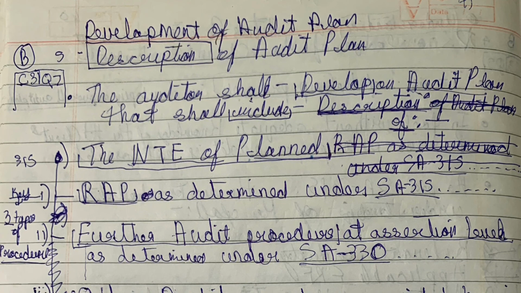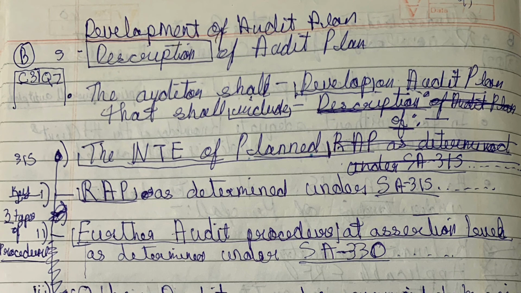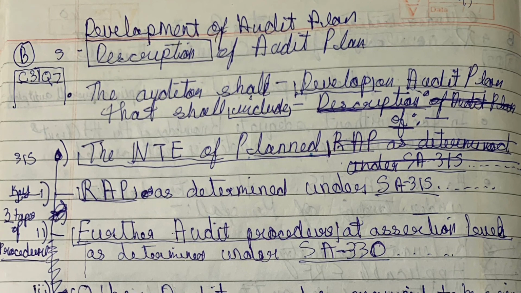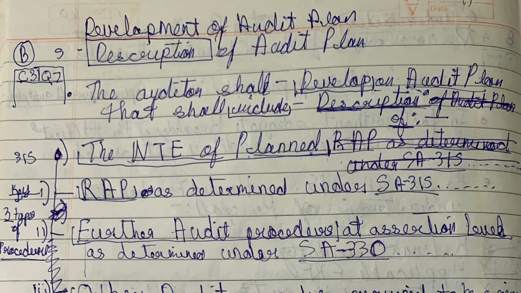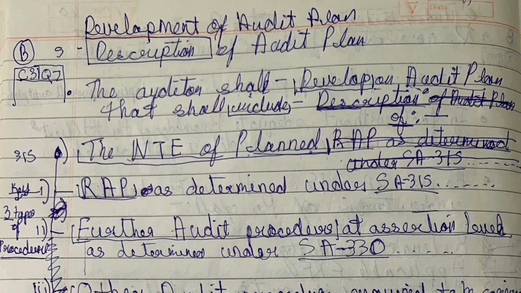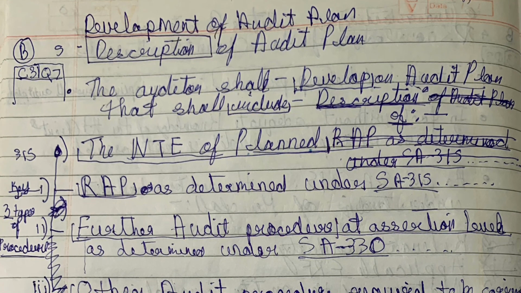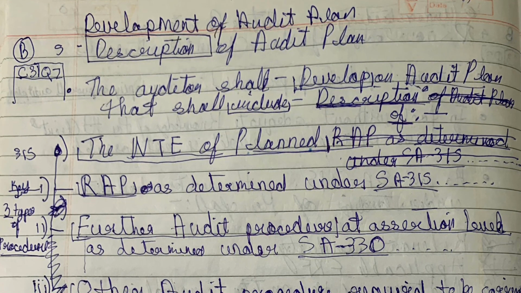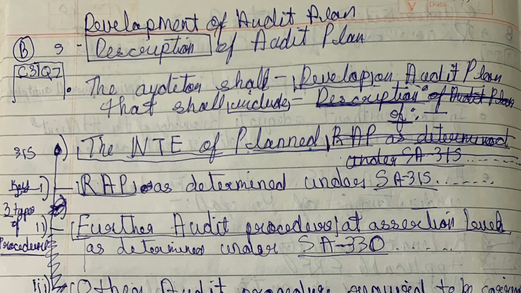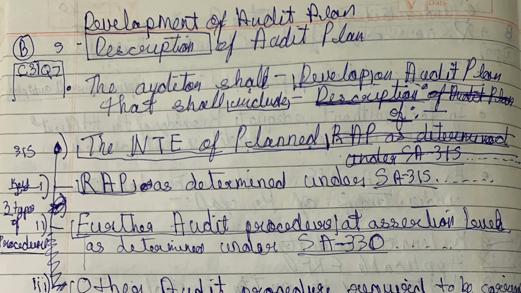What does the auditor need to describe in the audit plan? The auditor shall develop an audit plan that shall include a description of the nature, timing and extent of planned risk assessment procedures as determined under SA 315, that is identifying and assessing risk of material misstatement through understanding the entity and its environment.